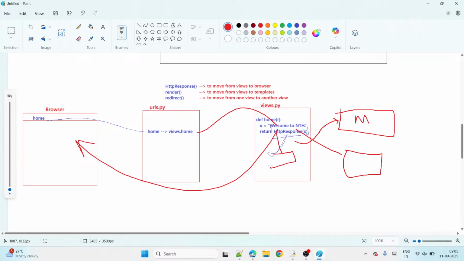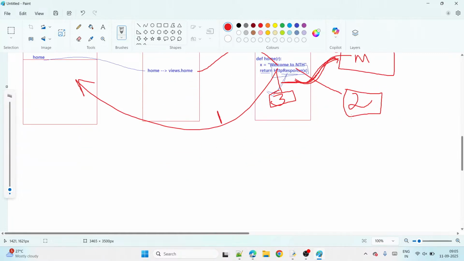First is HTTP response, then render means to go to templates, then the third one is redirect. Three functions are there, but to go to models, we write a small ORM code.